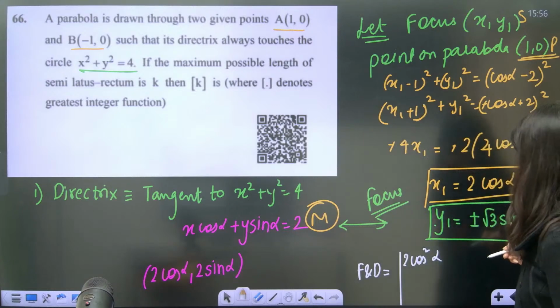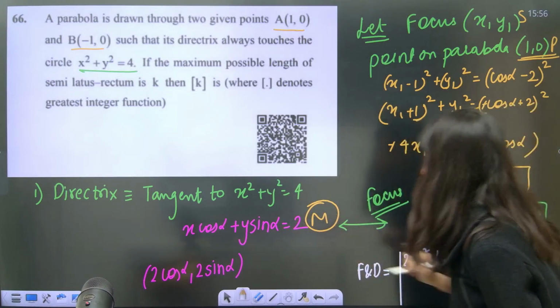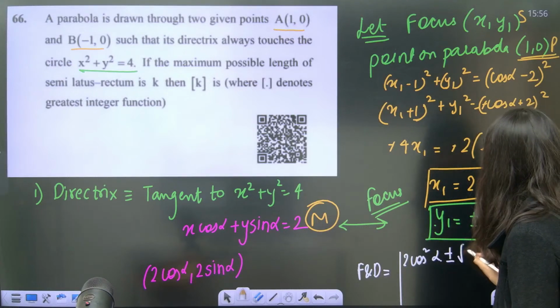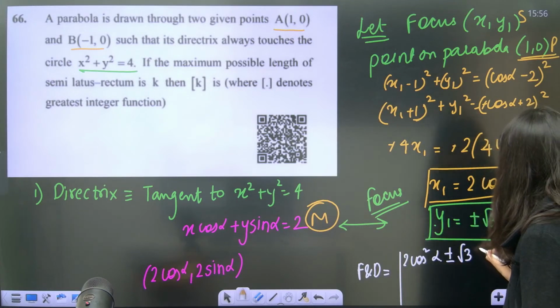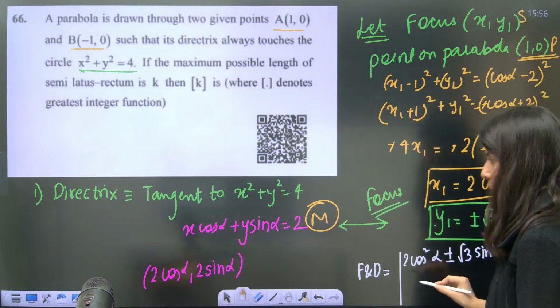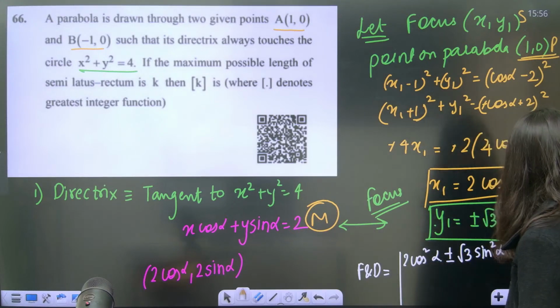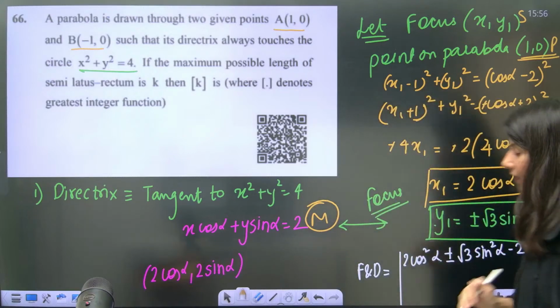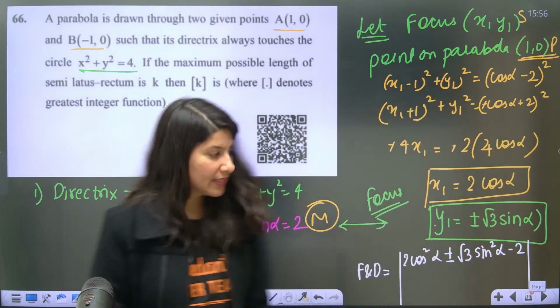Plus y1. So this is going to give you y1 if you put plus minus root 3 sine square alpha. And this is going to give you minus 2 upon square root of 1. So this is how it is. This is your distance between focus and directrix. Yes or no?